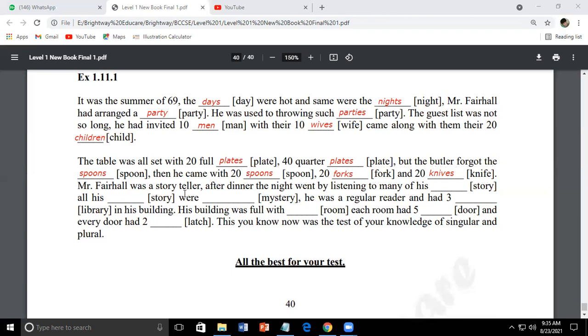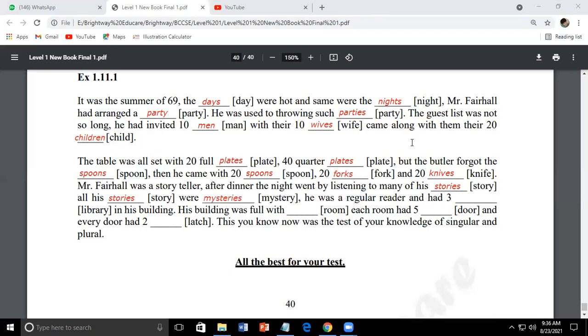Mr. Fairhall was a storyteller. After dinner, the night went by listening to many of his stories. Last letter is Y. It changes into IES, his stories. All his stories were mysteries. All his stories were mysteries.